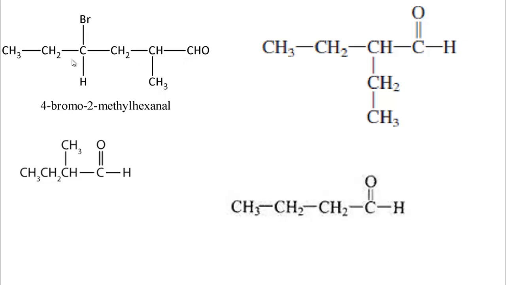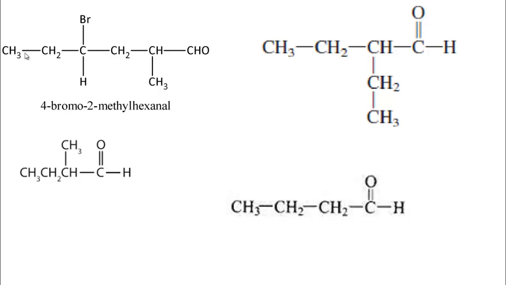On that side, numbering should start. Always remember, in the case of aldehyde and carboxylic acid, the carbon of the functional group will be the first carbon. That means numbering should start from the aldehyde group. So this carbon is always the first carbon of the longest carbon chain.